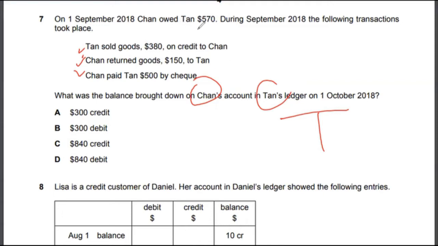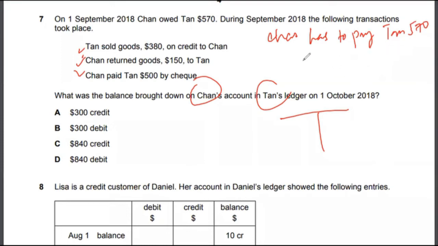So first you need to understand what role each person is playing, right? So who is Chan in Tan's ledger? Chan owed $570. So in other words, Chan has to pay $570, right? So Chan actually has to pay. So Tan has to receive.